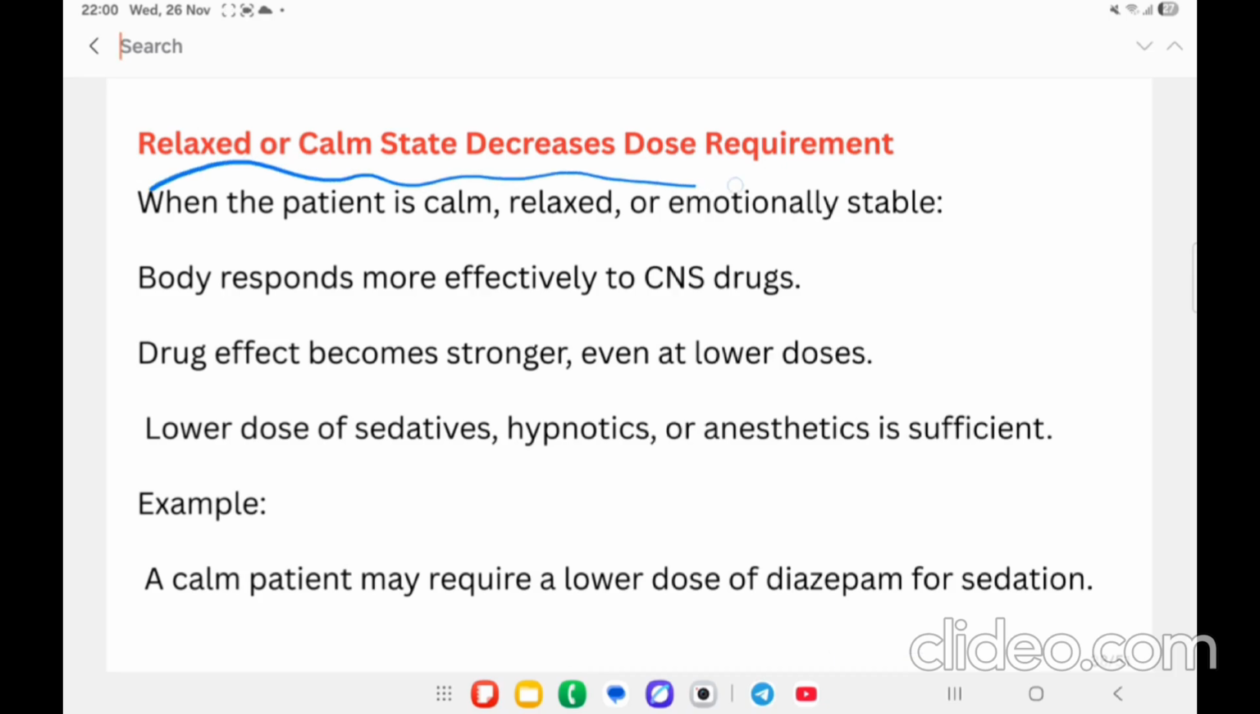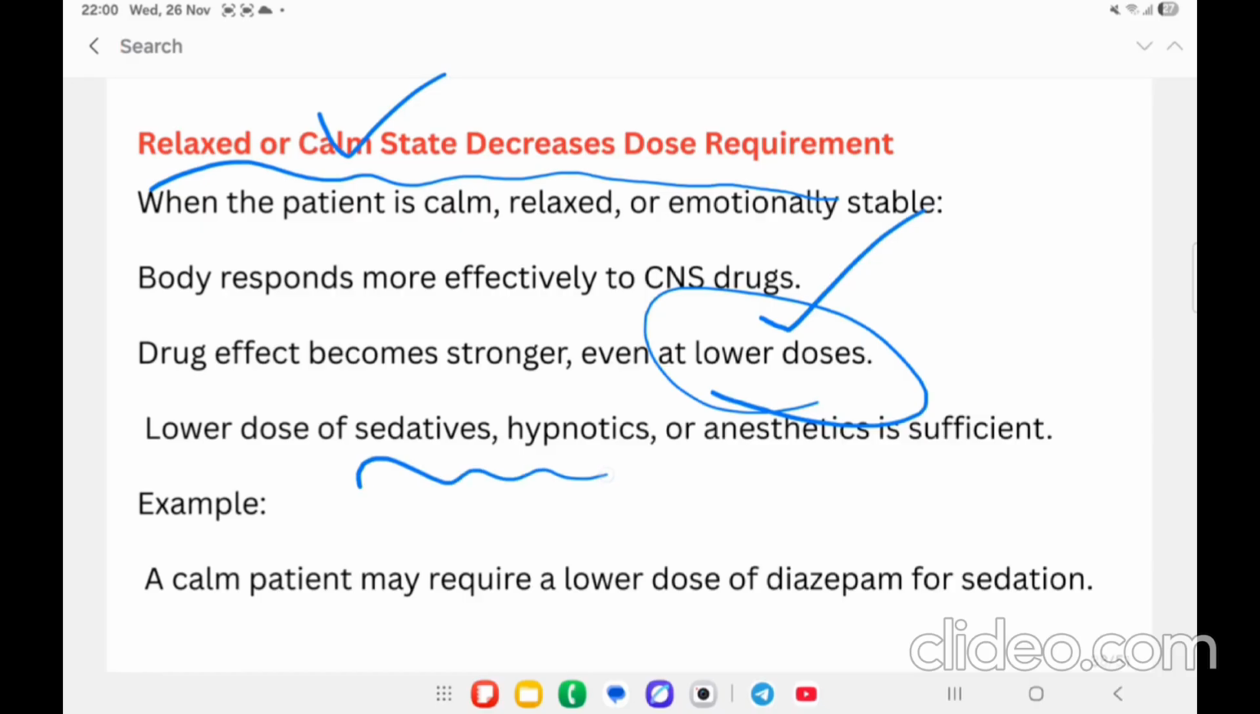Then the relaxed or calm state of the patient. Here the drug dosage is lower. If the patient is in a calm or relaxed condition, then a lower dosage is sufficient to produce the therapeutic effect, especially for drugs such as sedatives, hypnotics and anesthetics.